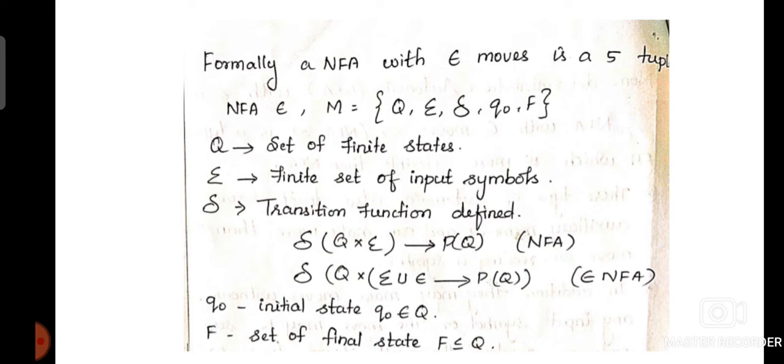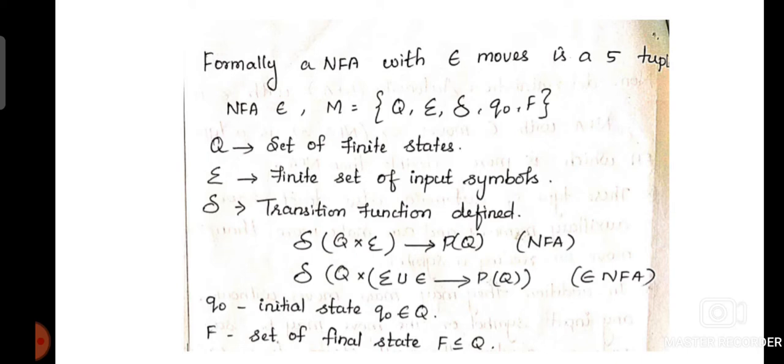Here one variation is, normally the state transition function consists of 2 parameters. The first one is the current state, commonly called capital Q, and the second parameter is the input symbol. That means when we apply one input symbol to one state, the system will produce the new state. That is commonly written as delta of Q, sigma tends to P of Q. P of Q is the new state.